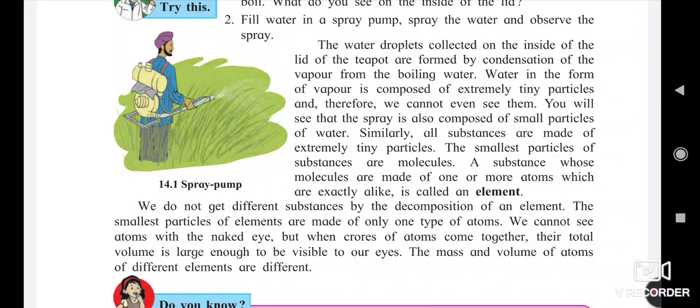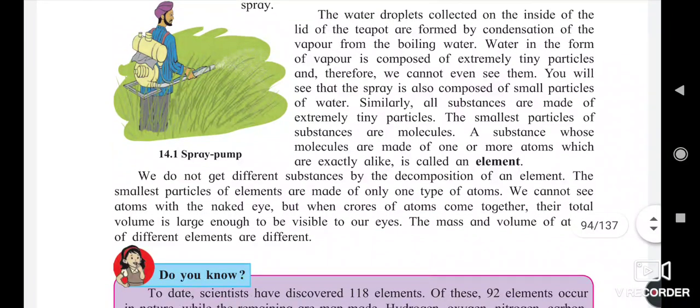It means the substance is made from one type of molecule. We call that substance an element. We do not get a different substance by the decomposition of an element.